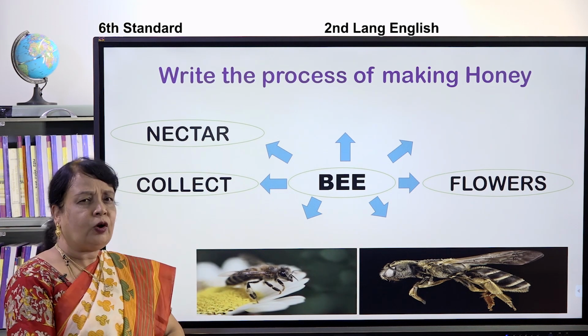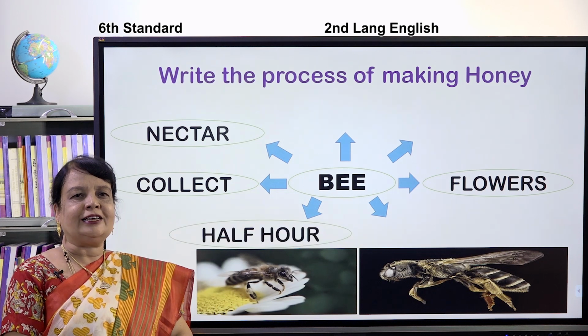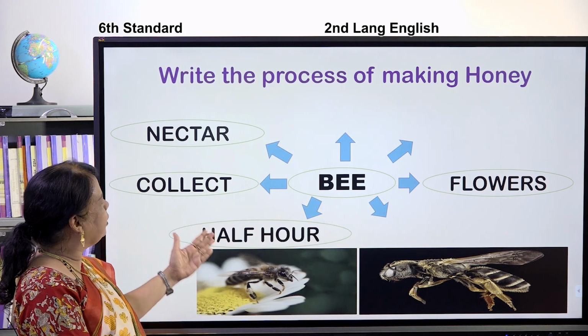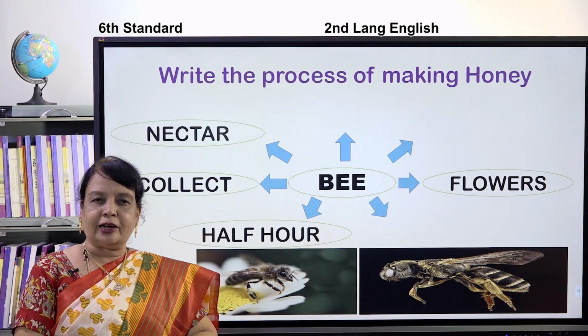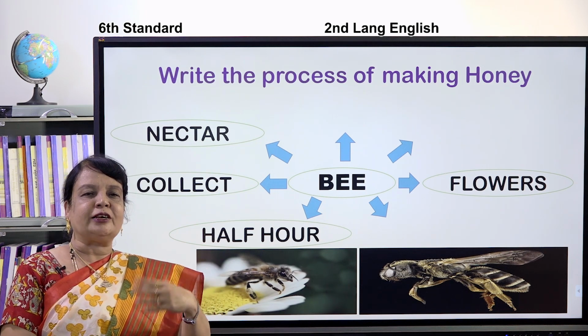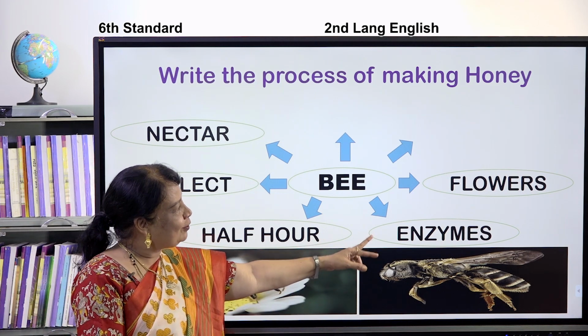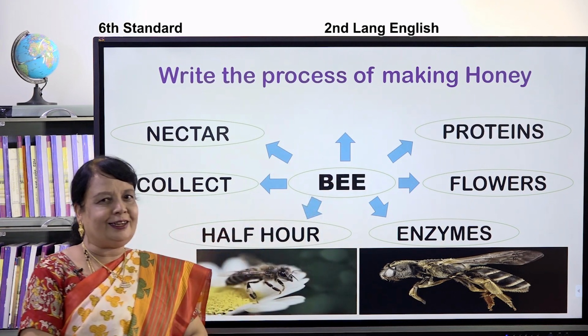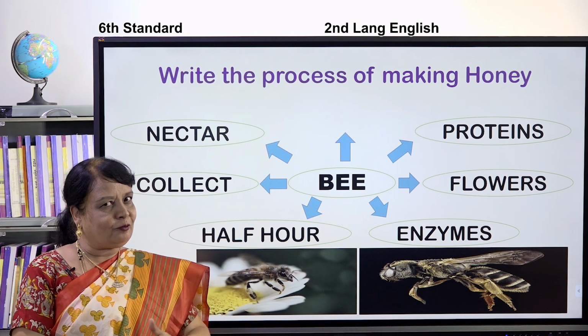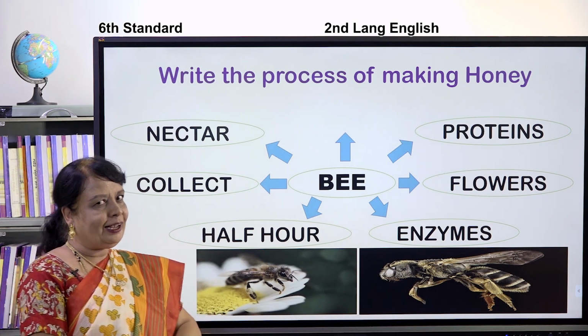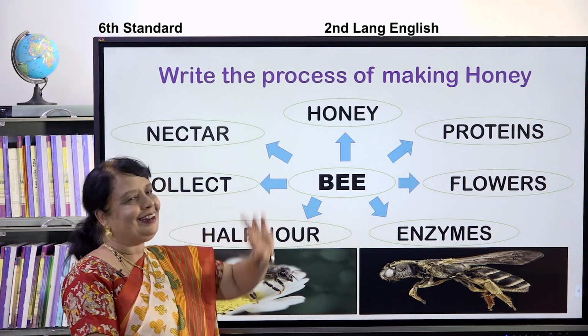After sucking the nectar, what it will do? Yes, it will keep the nectar for half an hour in the stomach. In the stomach, it will mix up with enzymes and it will mix up with proteins. After mixing up for half an hour, then it will become honey.